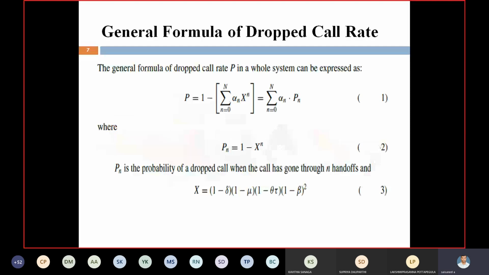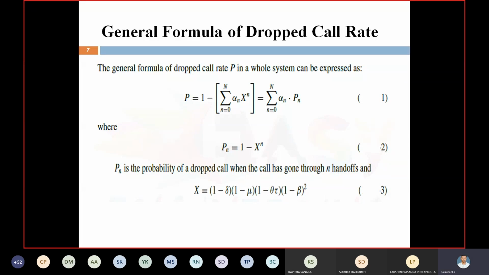Right. Next, till now we discussed what factors are required and the definition of dropped call rate. Now we discuss the general formula of dropped call rate. How to calculate dropped call rate? Here, the general formula of dropped call rate is defined by capital P, which is equal to 1 minus summation n equal to 0 to capital N alpha n capital X power n. This can be simplified, which is equal to summation n equal to 0 to capital N alpha n into Pn.